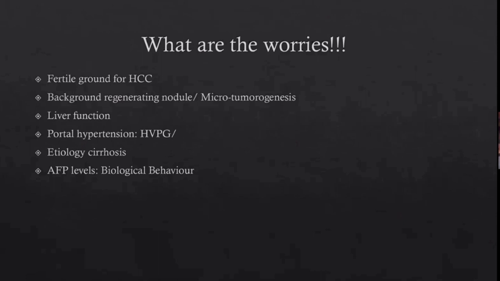And again, the etiology of cirrhosis is important, because there are a few etiologies where there is active chronic hepatitis going on, more commonly hepatitis B or hepatitis C, which have more risk of tumor recurrence and forming multifocal tumors. Again, the aggressiveness of the tumor can be assessed by AFP levels, which are usually more than 100, right? So these are the problems which make us think whether we should go for resection, or whether we want to replace the complete parenchyma so that these factors can be removed from action.